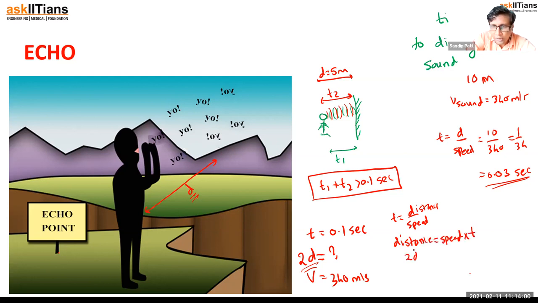So 2d is equal to speed, which is how much? 340. Time is 0.1 second. So it will give me the answer 34, or d is equal to 34 by 2, that is 17 meter. So what is the minimum distance it should have to get the echo? That is 17 meter. Then only he will be able to hear the echo. Okay. So remember that point.